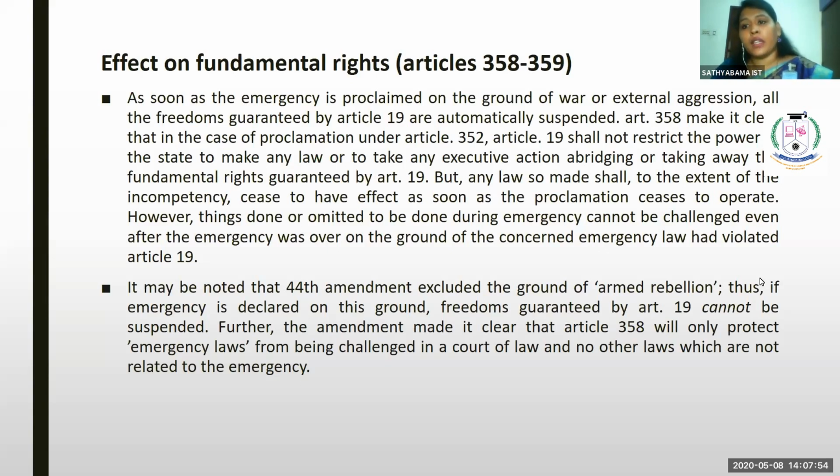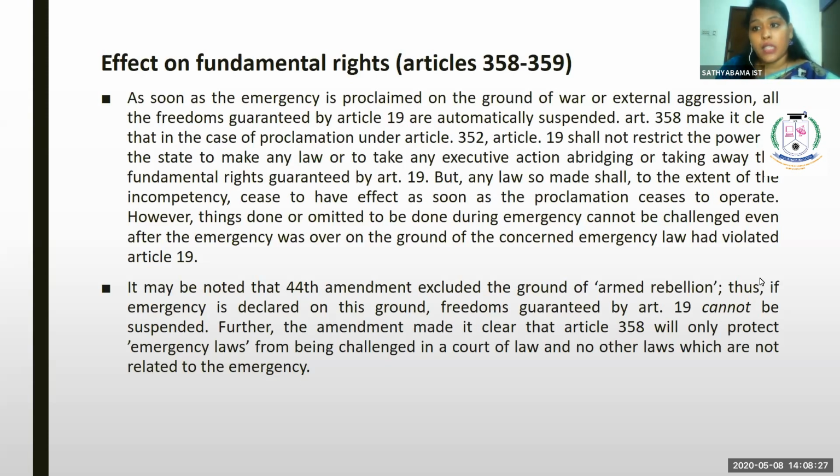So the state has the right to abridge the fundamental right, even if it is Article 19. Other than that, all the fundamental rights are suspended. But let's see the next thing. It may be noted that the 44th Amendment excluded the ground of armed rebellion. Thus, if emergency is declared on that ground, the freedom guaranteed by Article 19 cannot be suspended. So, before the 44th Amendment, Article 19 could be suspended.